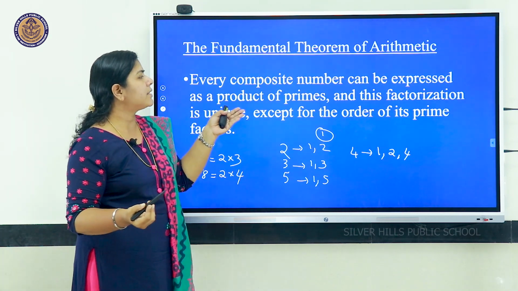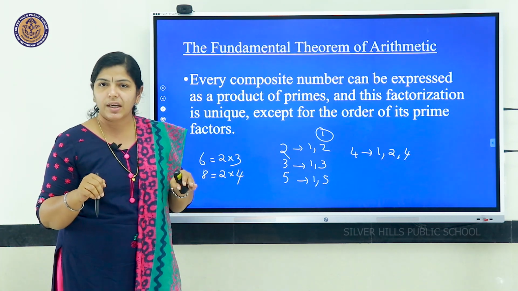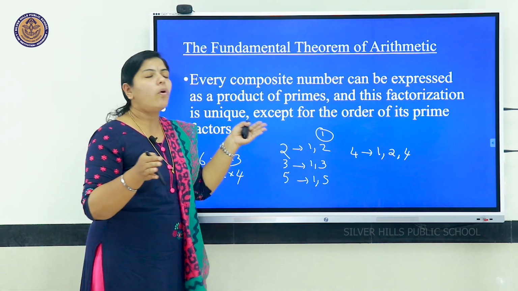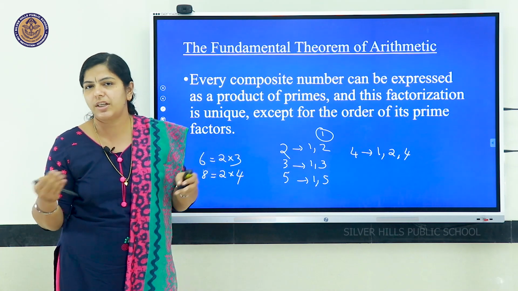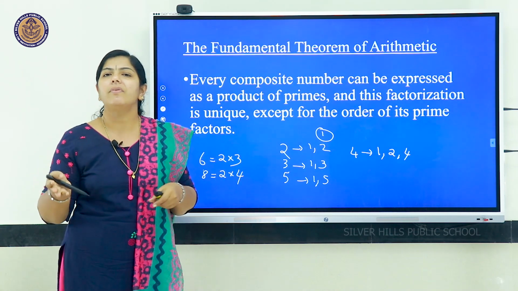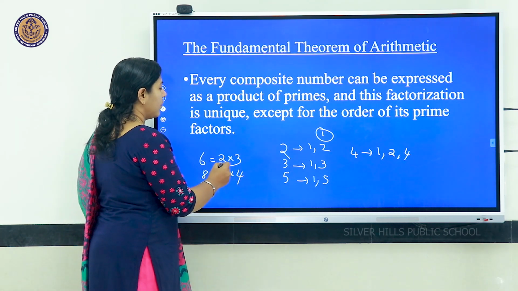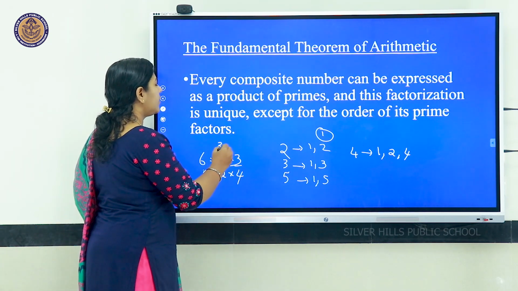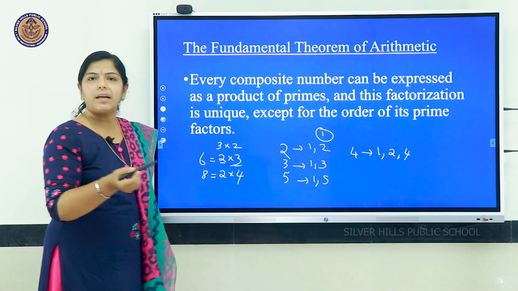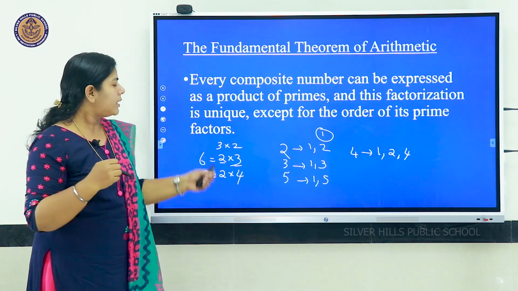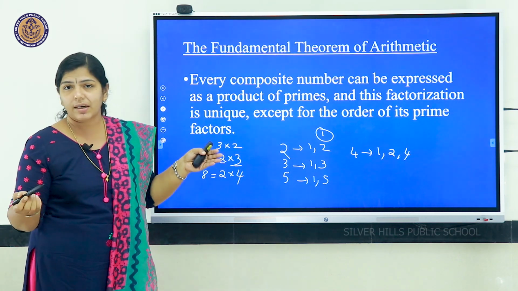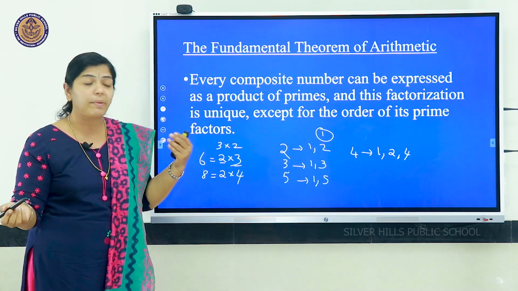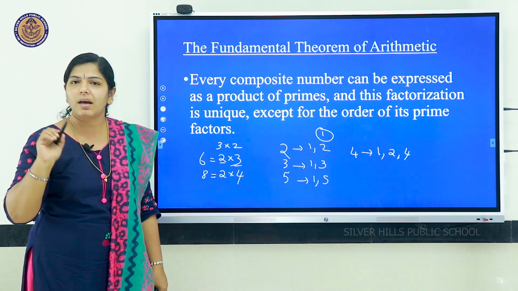So this factorization is unique, it will be the same. Only the order of its prime factors may change, but the factors will not change. That is, for 6, only 2 and 3 are the factors. It can be 3 into 2 also. That is 2 factors only. The prime factors are 2 into 3 or 3 into 2. The order may be changed, but the factors are unique.